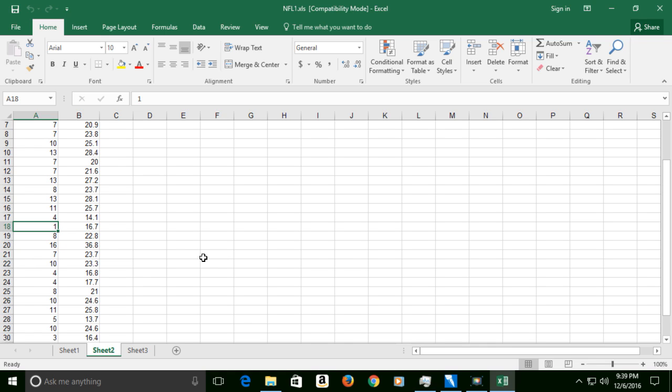Normally the variation in the NFL is not that big. It might be this year because the Browns might not win anything, but we have a lot of variation. And I'm going to try to predict how many wins each team had this year by how many points they scored. I'm going to see how well points you score translates into you winning games.